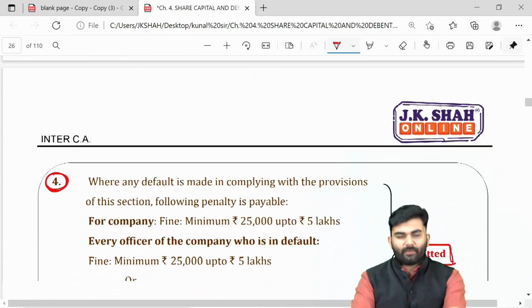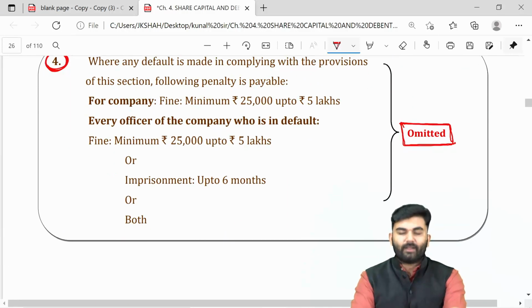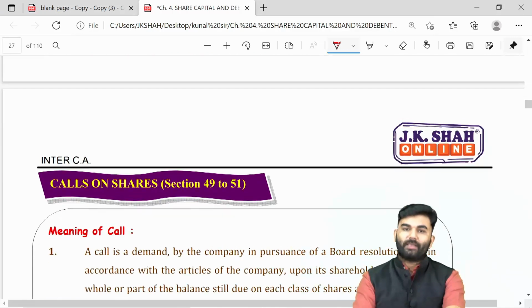However, there used to be some kind of penalties, but that penalty has now been omitted.